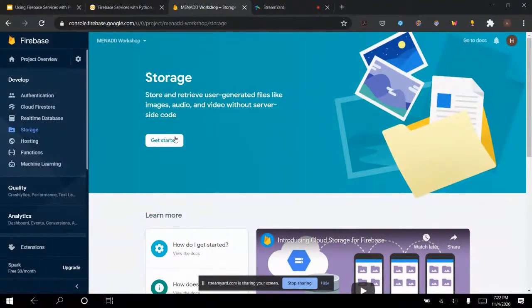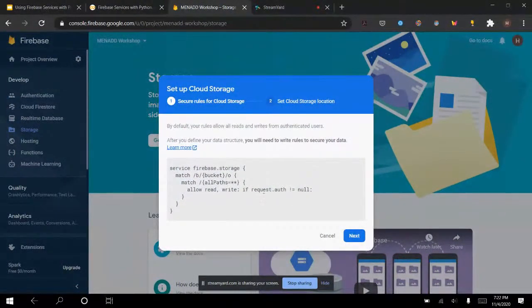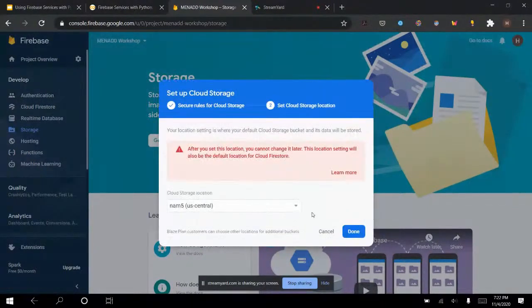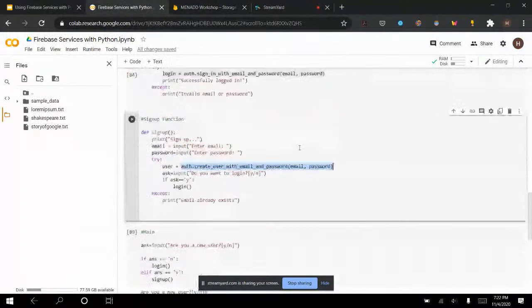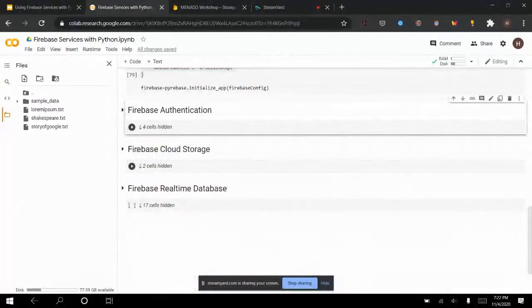Okay, so now we get started and we just allow this for now and then we're going to change it. So just click next, you can leave this as is, and then you create a storage bucket. Okay, so now we're just going to wait for a second. It's going to take some time because it's creating a cloud storage bucket. So we just wait for it. In the meantime, I'm going to close the authentication for now and open up the cloud storage.